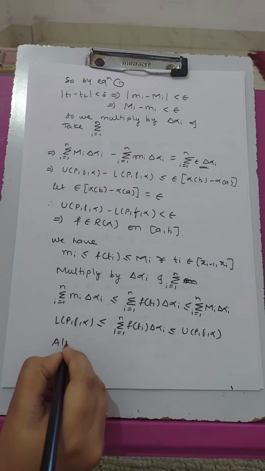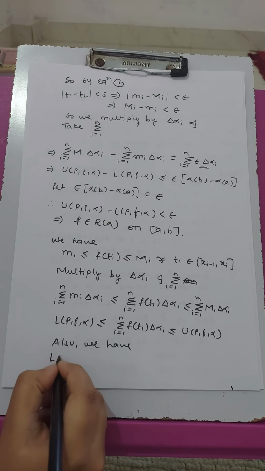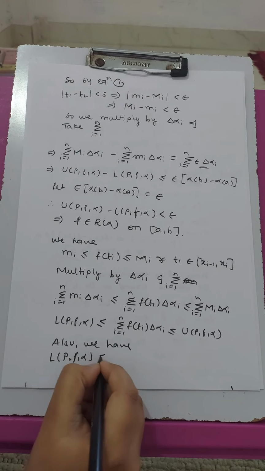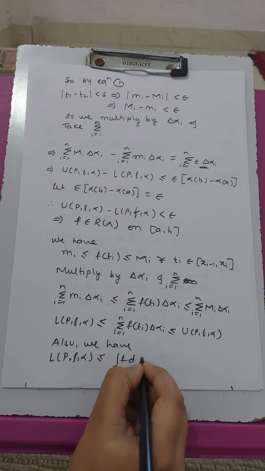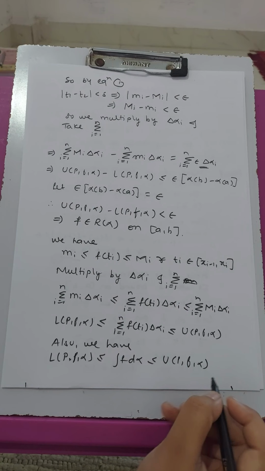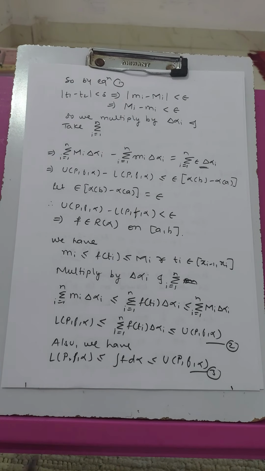Also, we have one result, that is, lower sum is less than integral f d alpha, which is less than upper sum. So let it be 2, and this be 3.